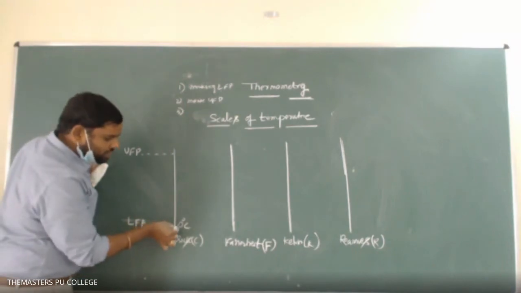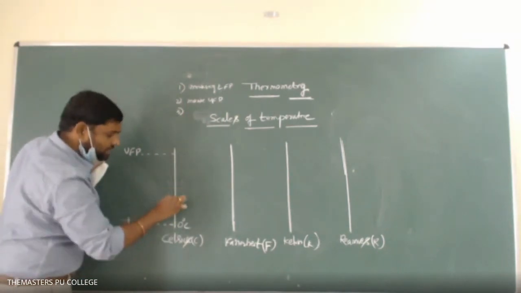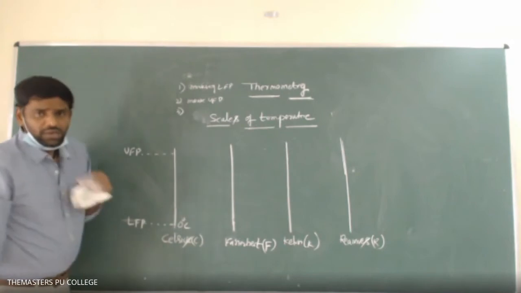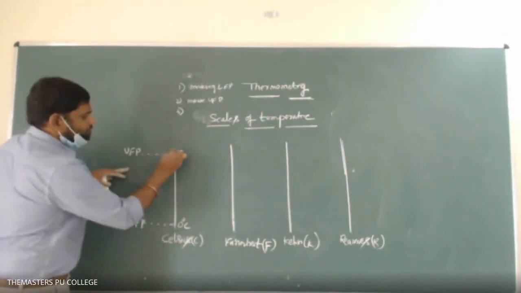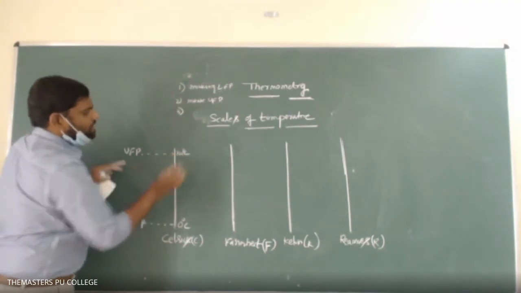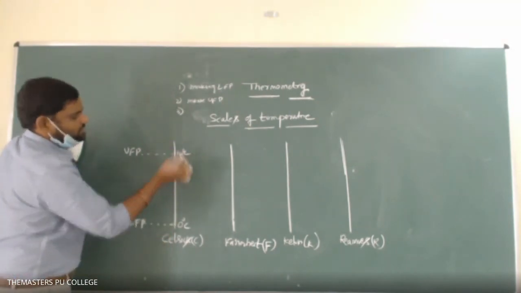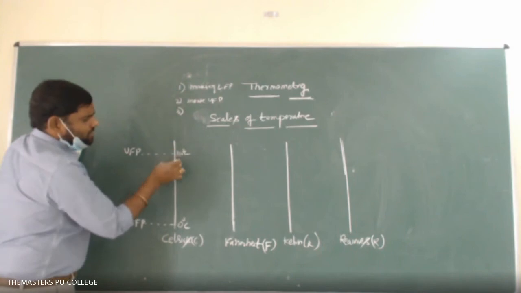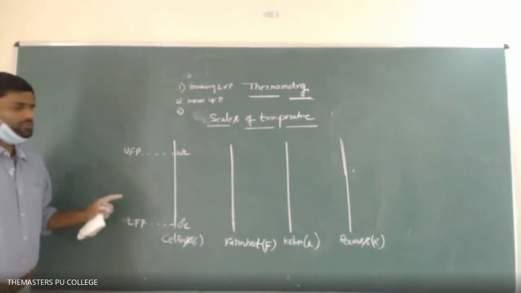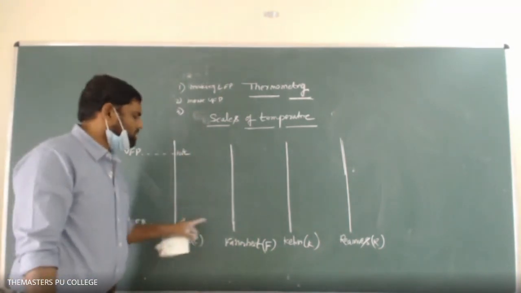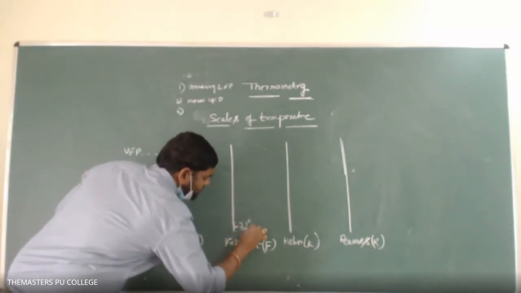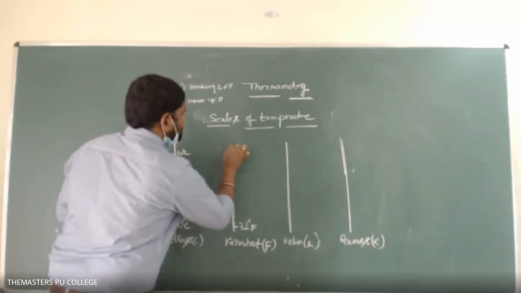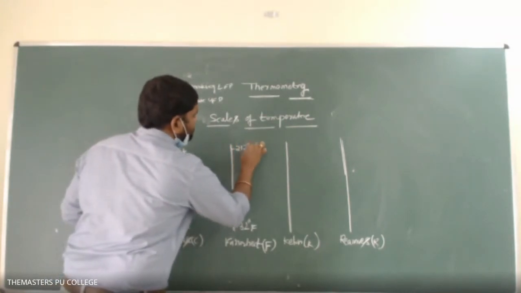So at 0 degrees centigrade, according to the Celsius scale, the ice will melt, or the melting point of ice is 0 degrees centigrade, and the UFP is 100 degrees centigrade. According to the Celsius scale, at 100 degrees centigrade the water will boil. According to Fahrenheit, the same happens at about 32 degrees Fahrenheit and 212 degrees Fahrenheit.